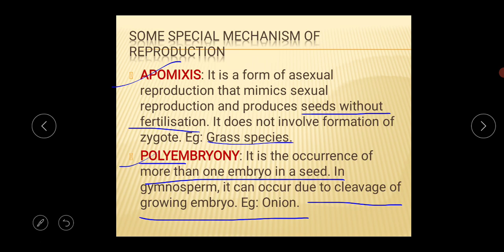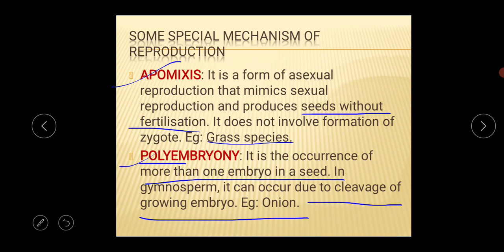So apomixis or polyembryony is good for the poor farmer, because they can use these apomictic seeds to raise new crops every year. These two special mechanisms of reproduction are very handy for the farmer also.